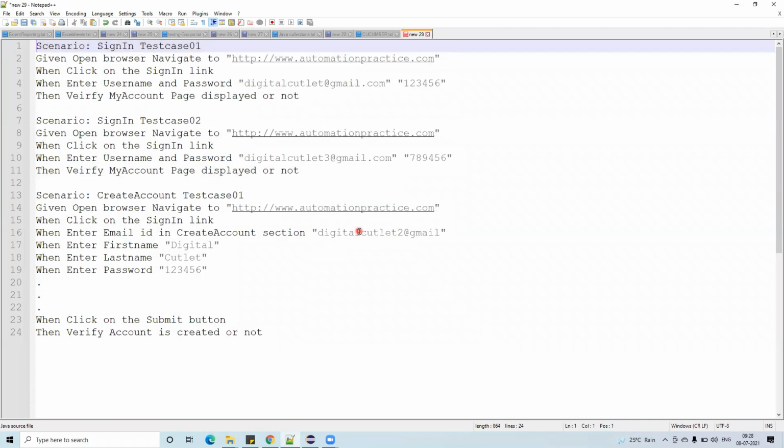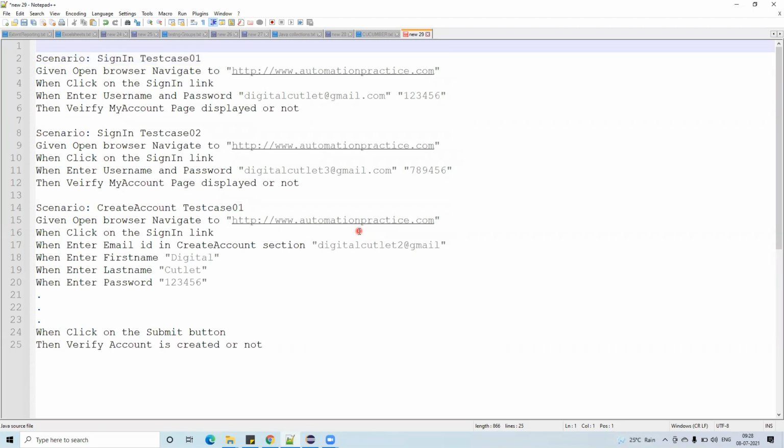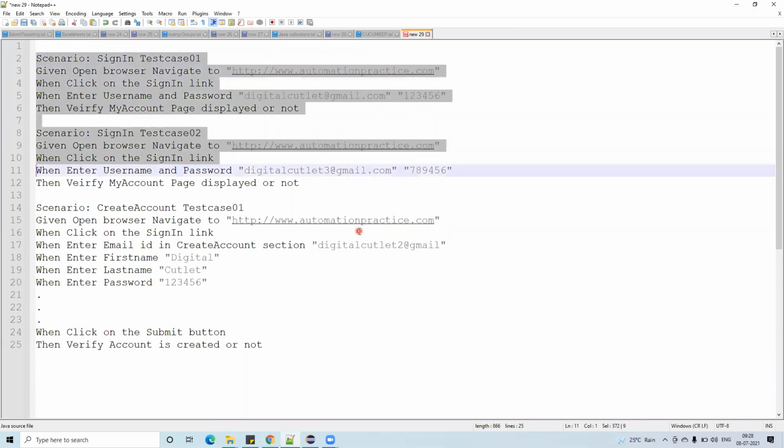Now, I will show you. Not in this one, we have one feature file. I'll copy paste all these things over there. And now the three scenarios, three test cases, are done.